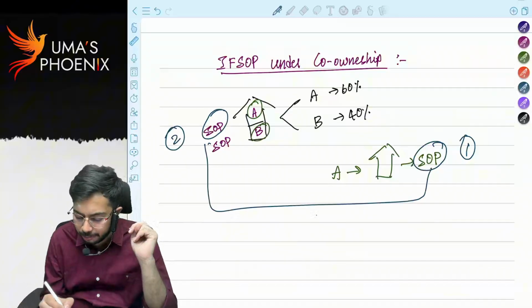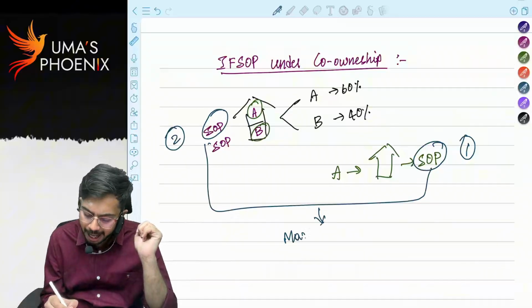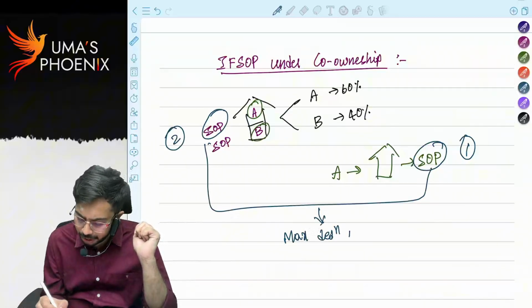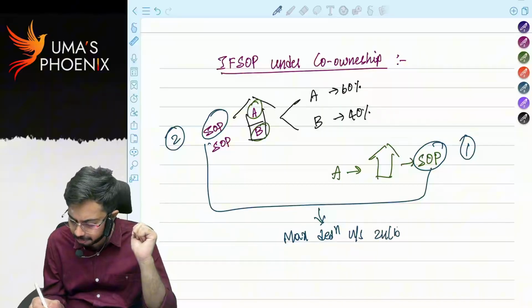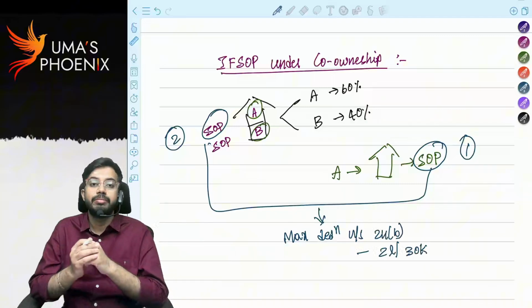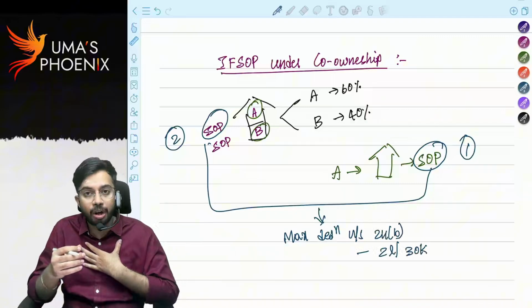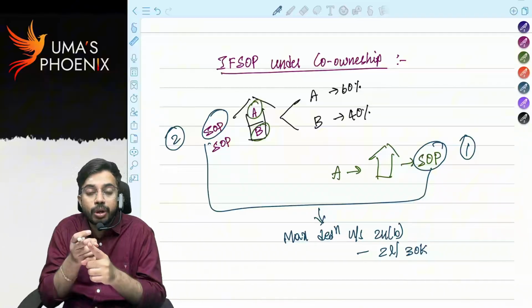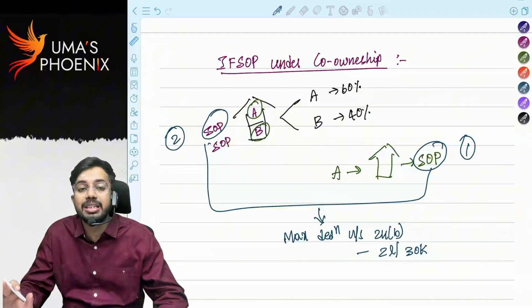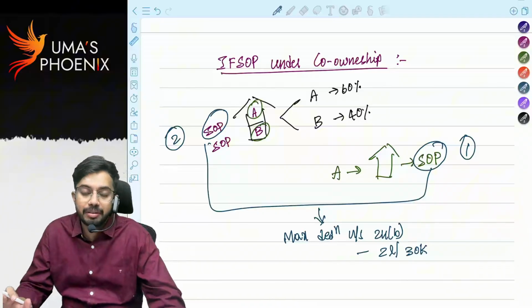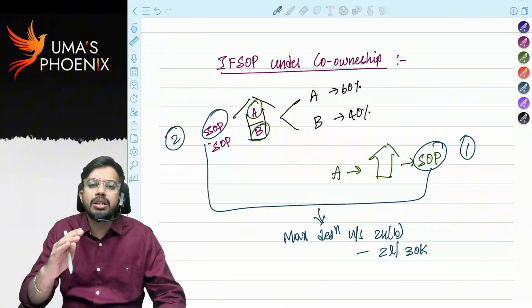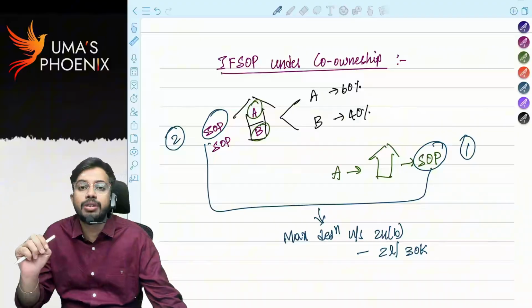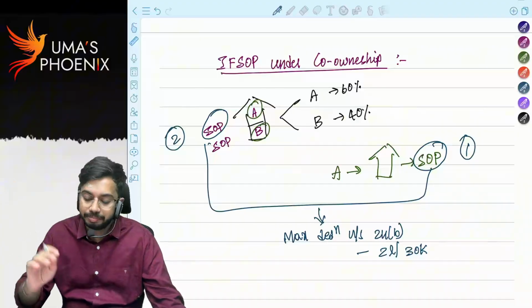Now, for these two self-occupied properties together, the maximum deduction allowed under section 24B is 2 lakhs or 30,000. Is it clear? So, independent self-occupied property plus co-owned self-occupied property, these two together also have a maximum deduction of 2 lakhs or 30,000. B also, individually, can claim 2 lakhs or 30,000 as deduction.